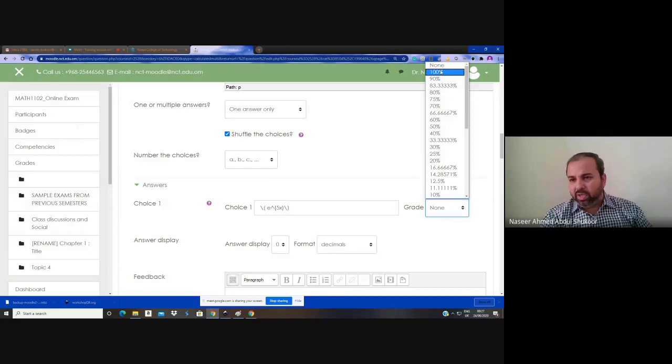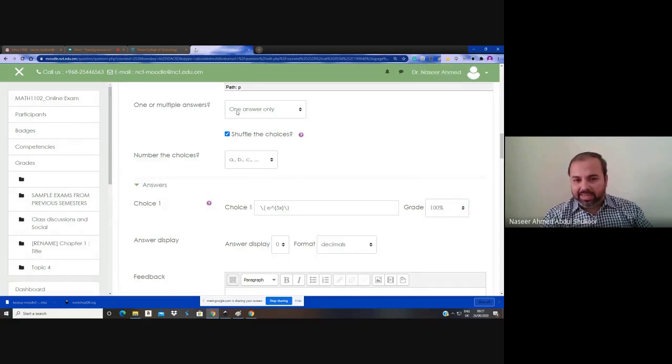So choose 100 percent, as only one answer option is selected here. It's a default option, one answer only. Here multiple answers are also allowed. You have already experienced some competitive examinations with multiple answers, so such questions can also be created using this.